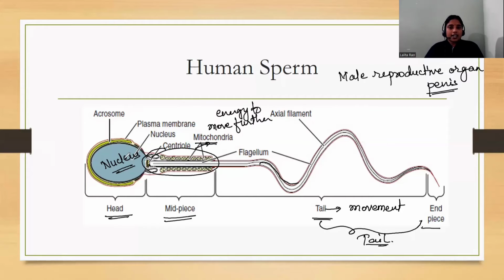So the human sperm is released by the male reproductive organ, and it has a head, midpiece, and tail. The head part contains its nucleus. Nucleus is like the brain of the cell. The midpiece contains mitochondria, and certain other organelles are also present in the cell. Then it has the flagellum, the thread-like structure present inside the tail part. This tail part helps in the movement of the cell in the forward direction.